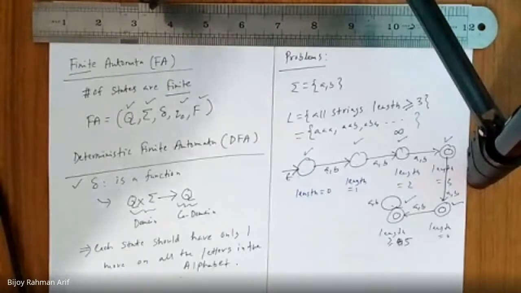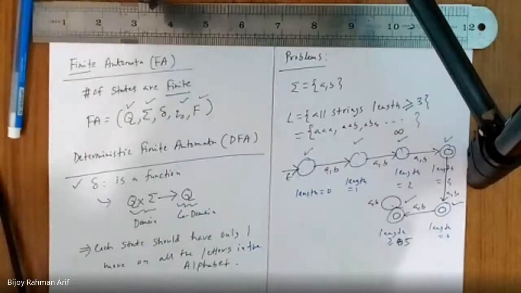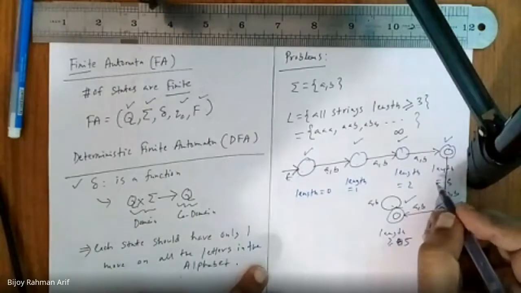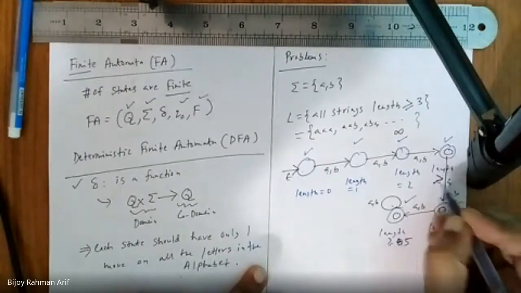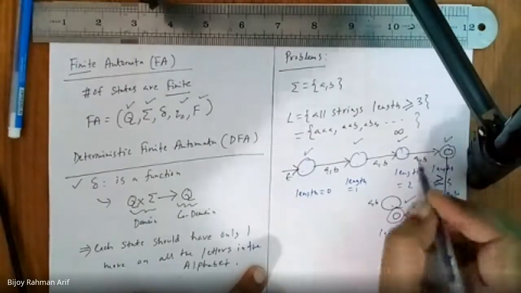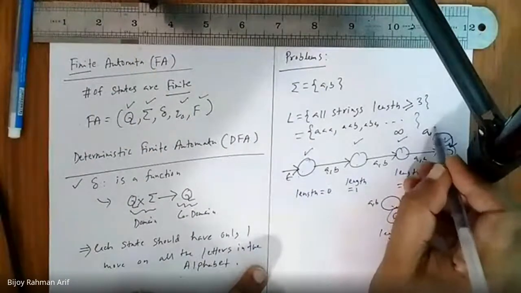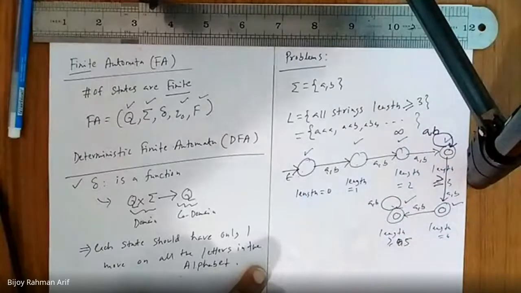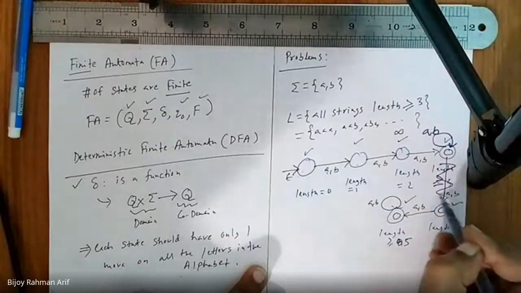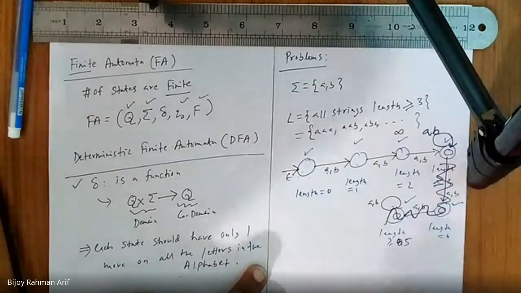Yes, sir. Sir, could we have finished at 4A? Wait, I'm coming to that. But can we minimize this? Is it possible to minimize? Instead of writing this state as length 3, we can write it as greater or equal to 3. Am I right? Then if I loop over here, we can actually discard this one. Am I right or not?